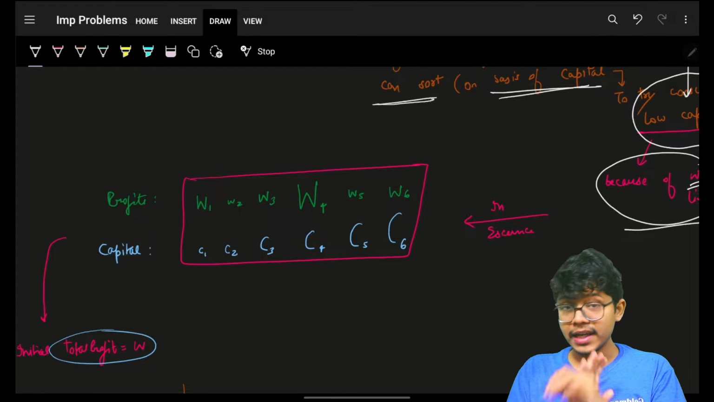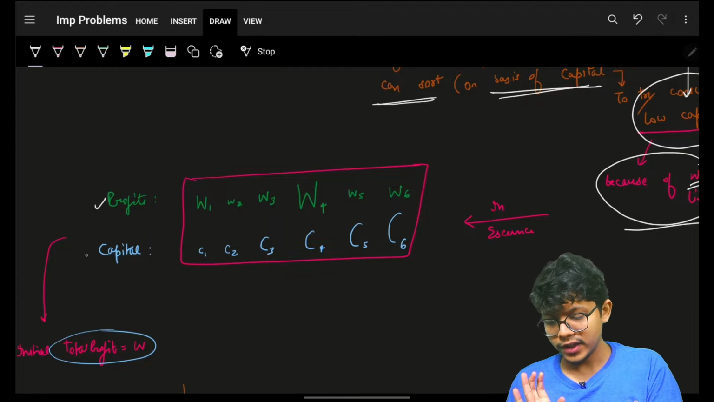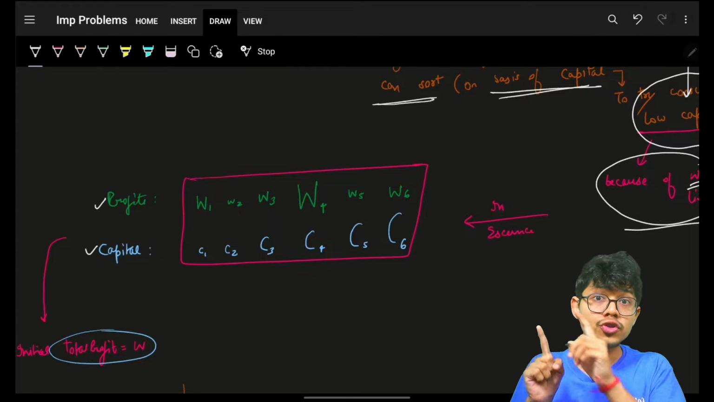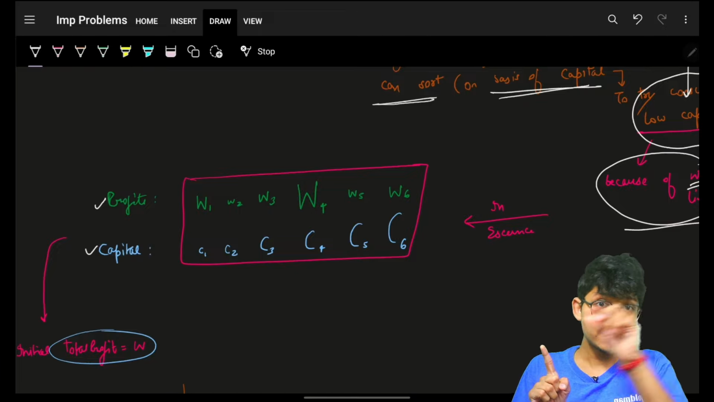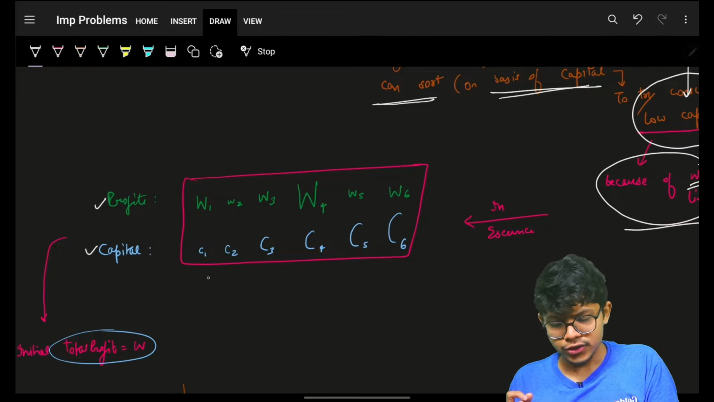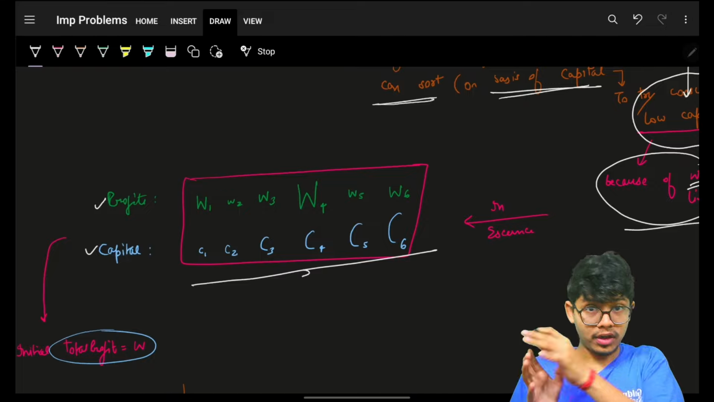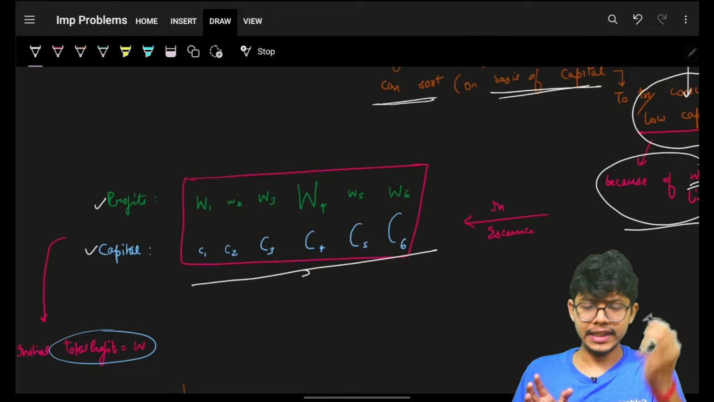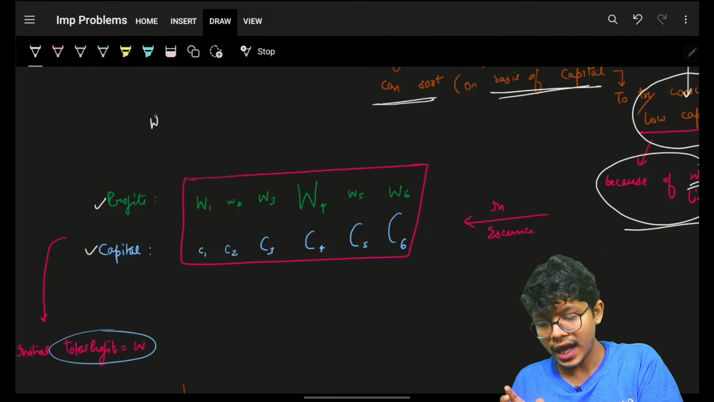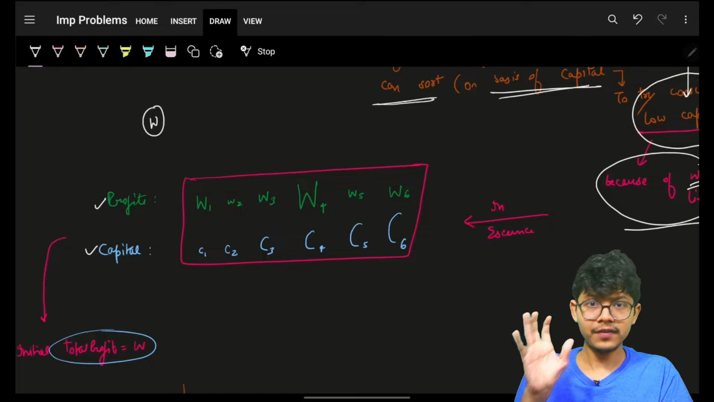Let's take an example again. That's a general example. You have a profit, you have a capital. Firstly, we realize we have to sort the capital on the basis of its required capital. So I will sort it. The more right I go, the more capital I would need, because in the very beginning I know I have only W as the total profit with me.